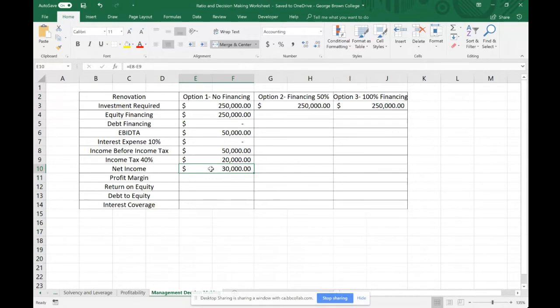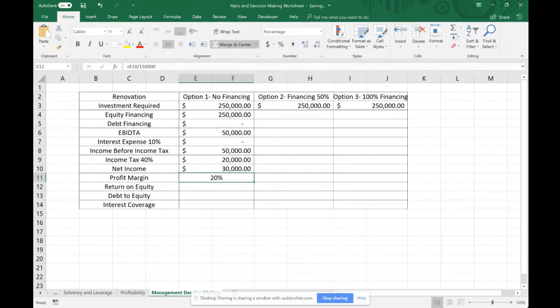So if we do some calculations here, our profit margin is our net income divided by total sales. Sorry, the sales for this project is 150,000. So we take the net income divided by 150,000 and we get 0.2, or 20%.